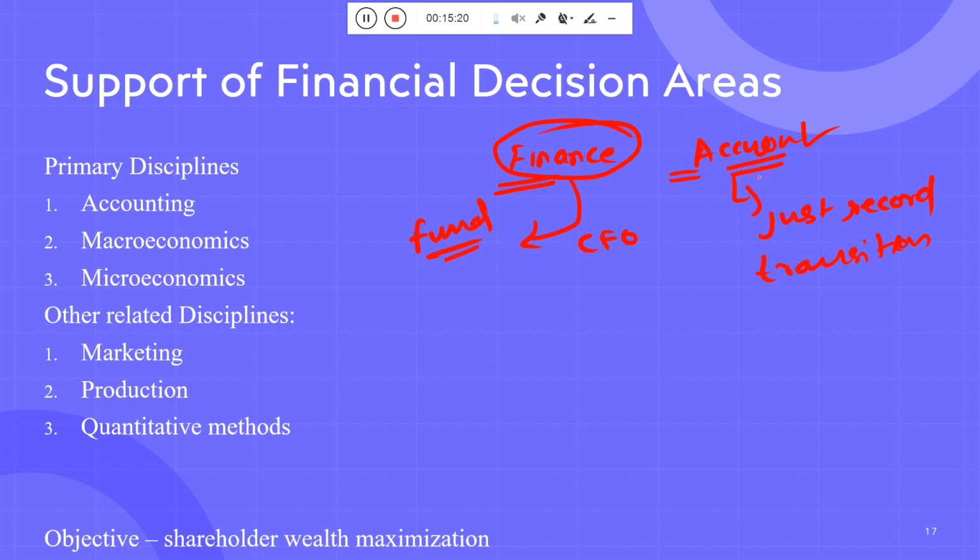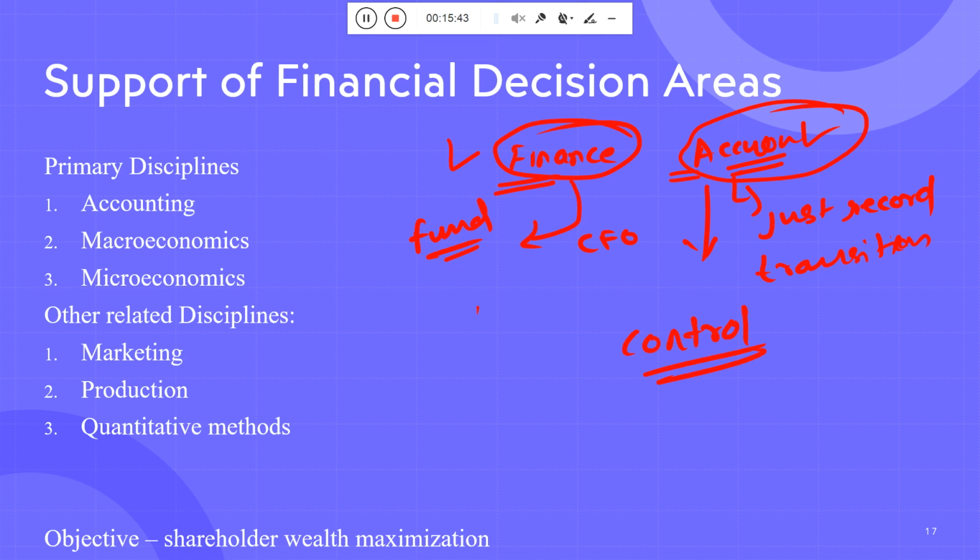So account actually works as a brake, okay. Taking the car example, the accelerator works as finance and the brake works as account, okay. So it controls the flow of money, okay. So this is the thing.